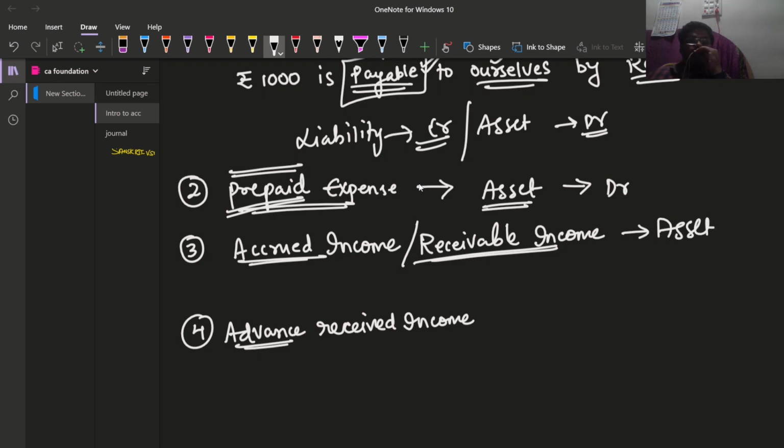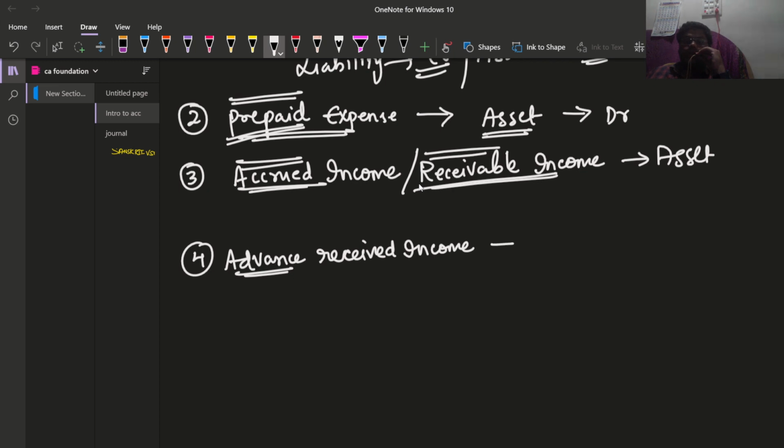And why is it receivable income? We have rendered our services, but the amount has not been paid. That means we haven't received the amount. That means the amount is still receivable for us. If the amount is receivable for the receiver, then it is like an asset, right? So amount receivable or accrued income is nothing but receivable income. So it is like an asset to the receiver, and it is payable for the payer, right?